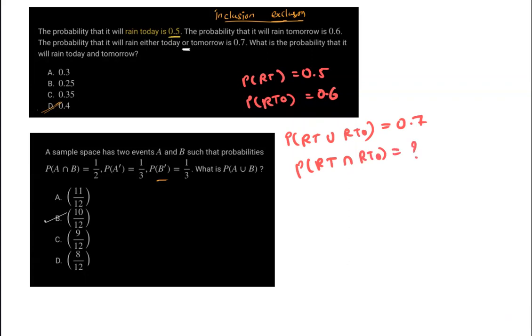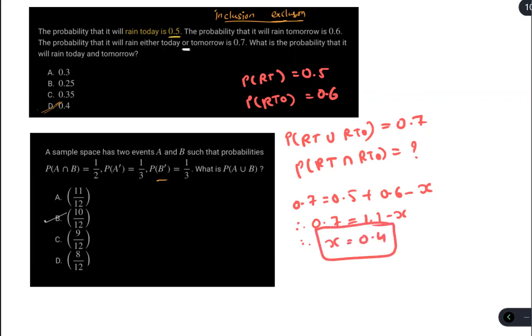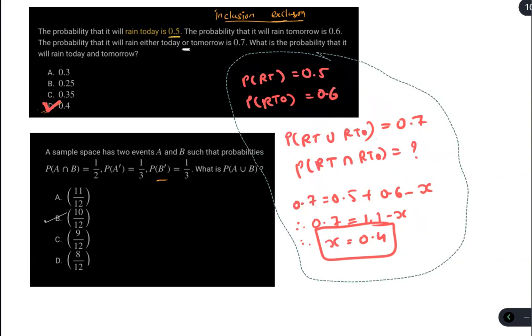So we know the inclusion exclusion principle, and from that we can find this. For the union of two events, P of RT union RTO is equal to P of RT plus P of RTO minus this, let's say X. Now we just want to find X. So 0.7 equals 1.1 minus X. So what's the value of X? X is 0.4. So this is our answer. This is a very easy example. You can do it with the help of the inclusion exclusion principle.